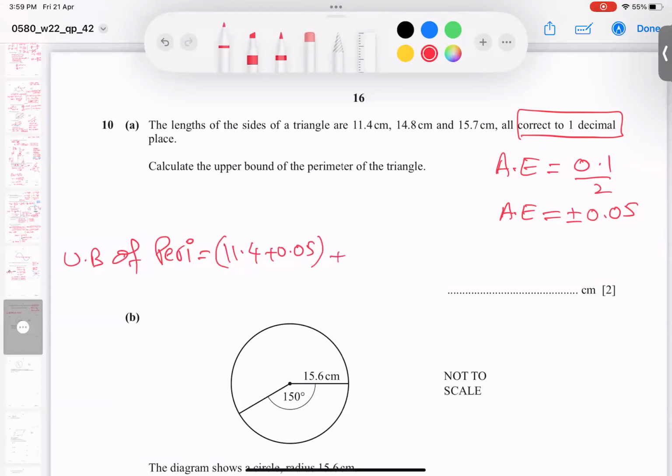So plus upper bound of this is 14.8 plus 0.05. And same approach, 15.7 plus 0.05. And final answer, we got it here, 42.05. I hope it is clear.